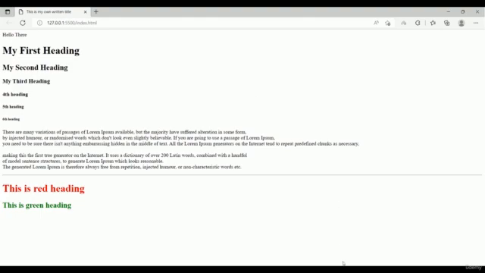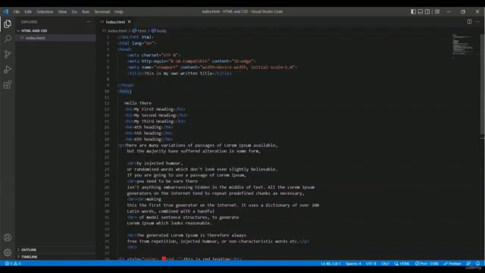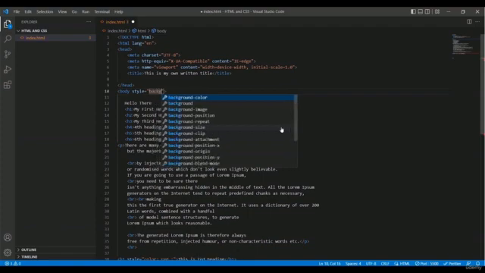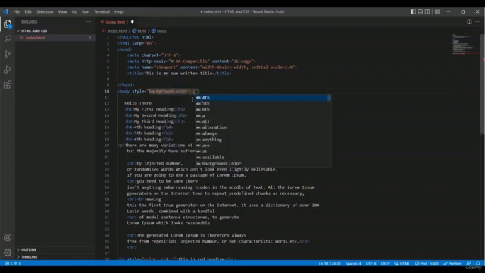So let's do that. Here is the body tag, and like the text color, I'm going to add style, and then inside the quotation mark of style you have to type background-color. You can take a look over here. Here is the background color option. You can press the tab button or you can type this entire text. So I am selecting this one. So, background-color.